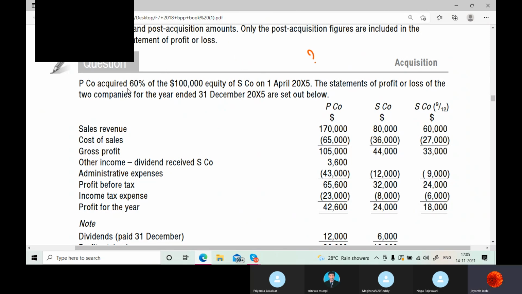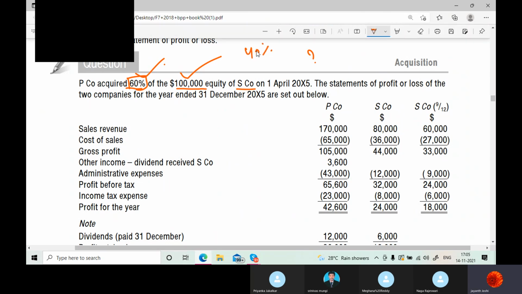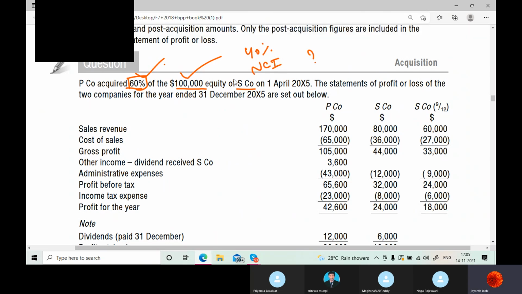P company acquired 60% of the 1 lakh equity of S company. So P company acquired 60% of the subsidiary company's equity, and the 40% belongs to NCI. They acquired on 1st April 2005.